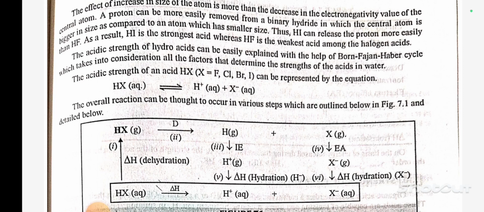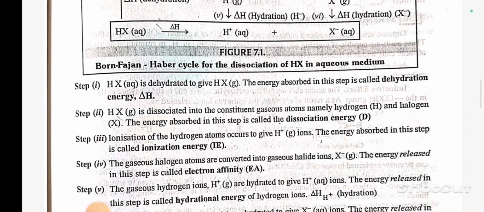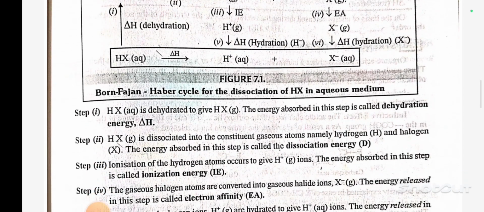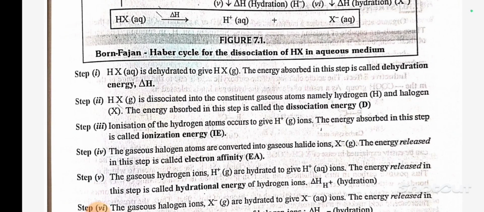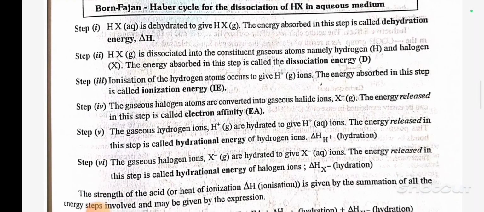The acidic strength of hydracids can be easily explained with the help of the Born-Haber cycle, which takes into consideration all the factors that determine the strength of acid in water. The acidic strength of an acid HX can be represented by the equation HX gives H+ plus X-. In the Born-Haber cycle for dissociation of HX in aqueous medium, step 1: HX is dehydrated to give gaseous HX. The energy absorbed in this step is called dehydration energy, delta H.